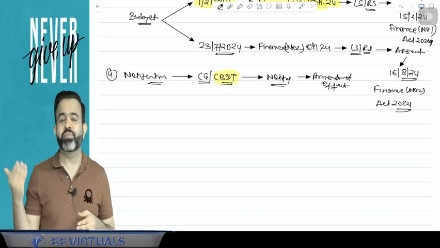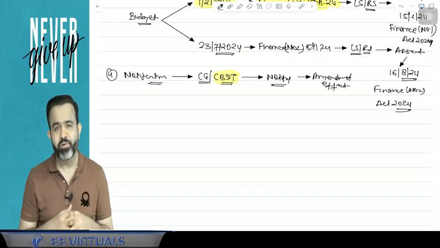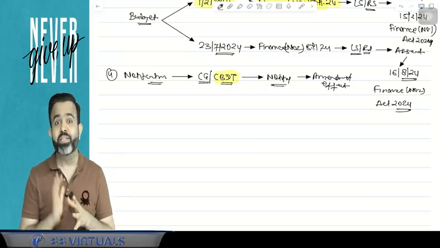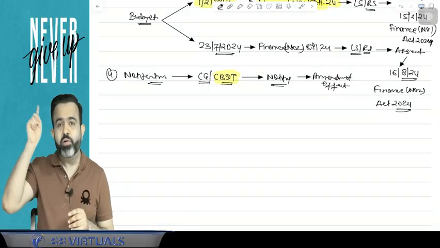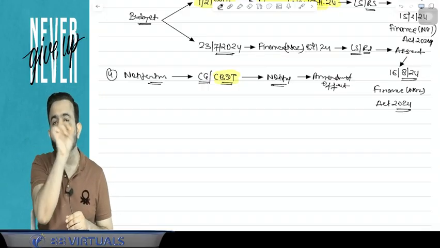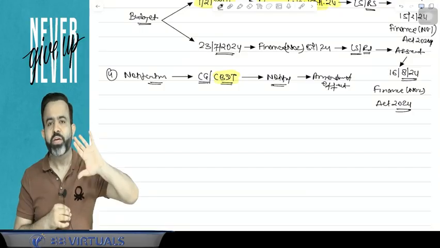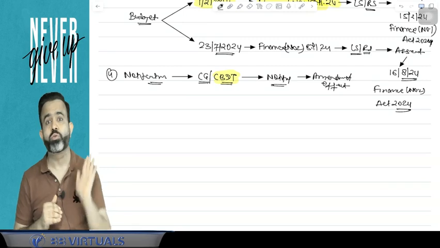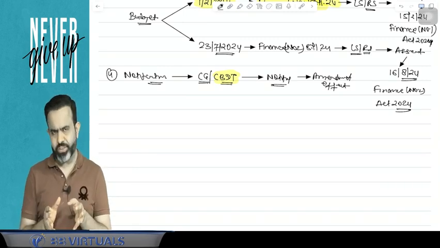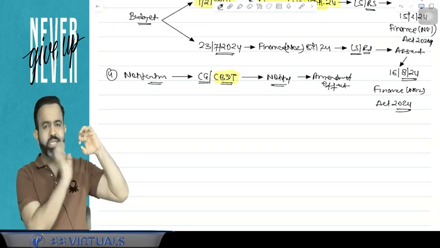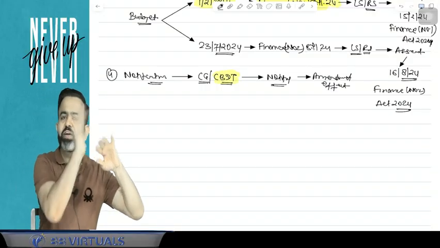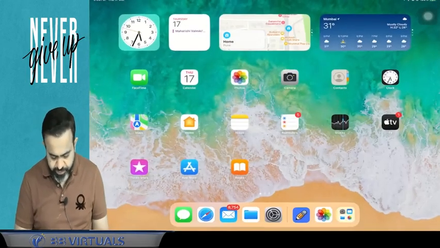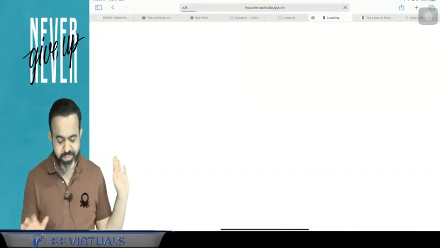Now you know that they are coming with one scheme, the Vivad se Vishwas scheme. There are lots of pending cases, and to resolve them they came with this scheme. In the Finance Act, they mentioned that this scheme will be applicable from the date issued in the notification. They issued the notification and mentioned that this scheme will be applicable from 1st October 2024. So notification means to give the effect of the amendment. Here on our income tax website, you can find many notifications.